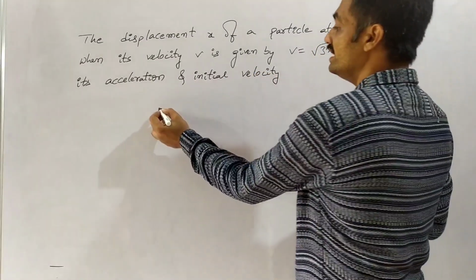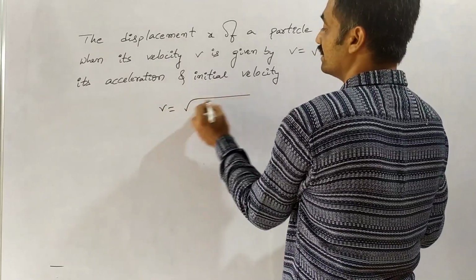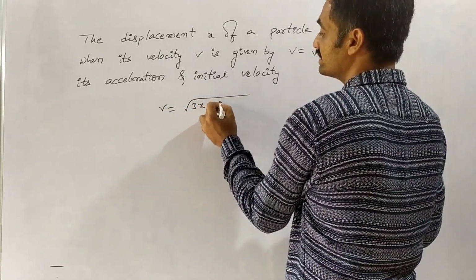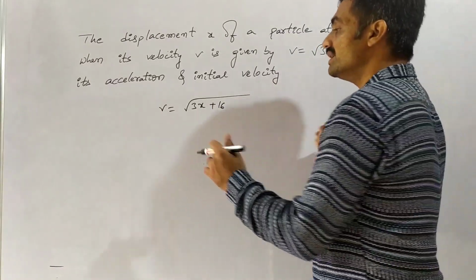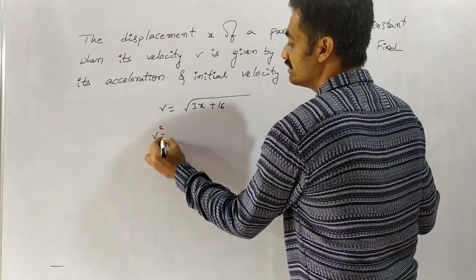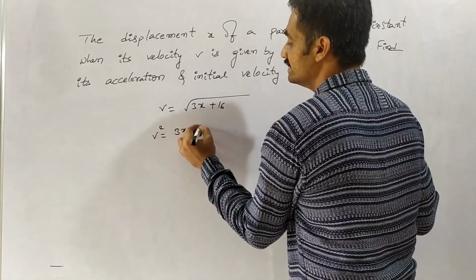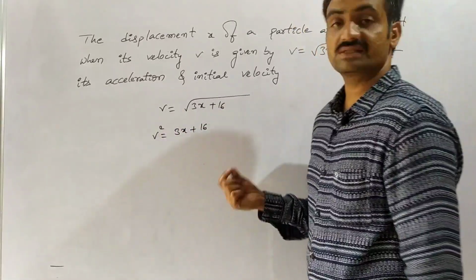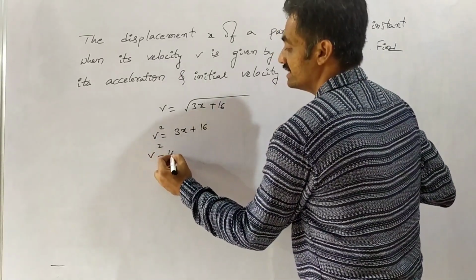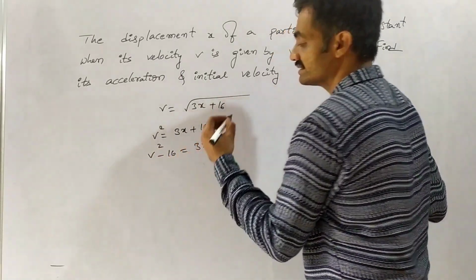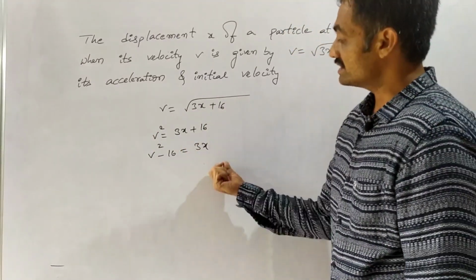Observe that v is given as under root of 3x plus 16. If we square this equation, we have v square equals 3x plus 16. If we bring this 16 to this side, we have v square minus 16 equals 3x.